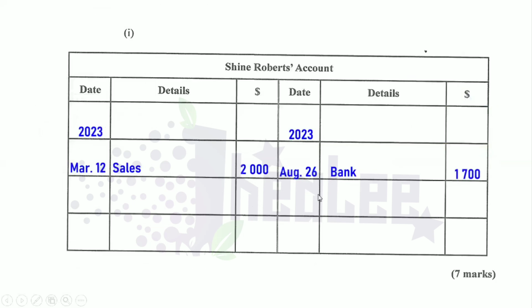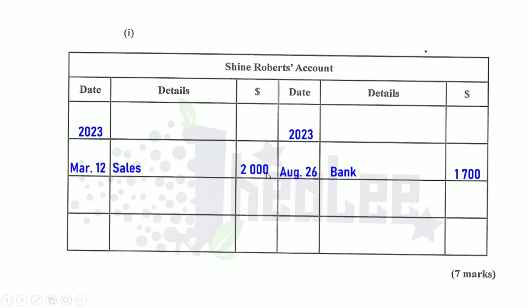Going to the account of Shine Roberts, apart from using the transactions from the question, you could simply look at the account and attempt to balance it off. The difference in what you're seeing in the account is what you'll write off as the bad debt. On the debit side, we're seeing $2,000. On the credit, we're seeing $1,700.